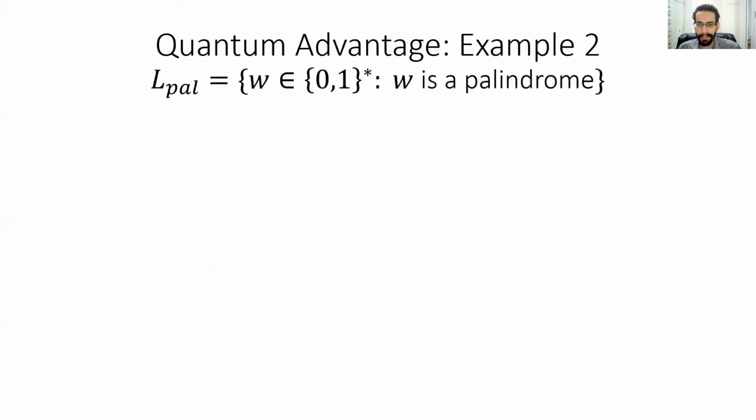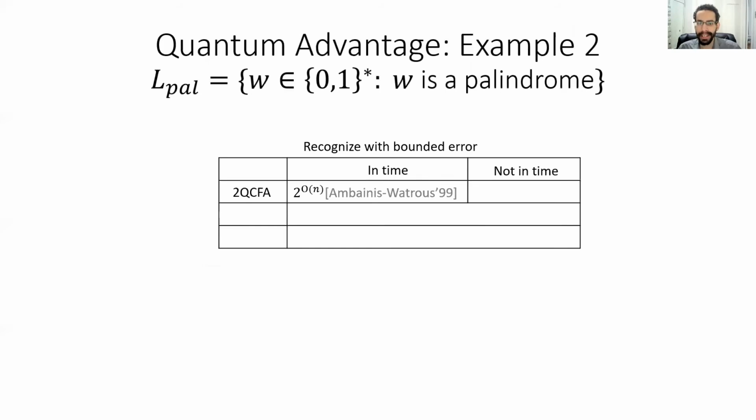The second example, considered by Mbinus and Watrous, was the palindrome language, which they showed can be recognized by a 2QCFA in exponential time. This then gives us another example of provable quantum advantage in the constant space setting, as it's known that 2DFA and even 2PFA cannot recognize palindrome in any time bound.